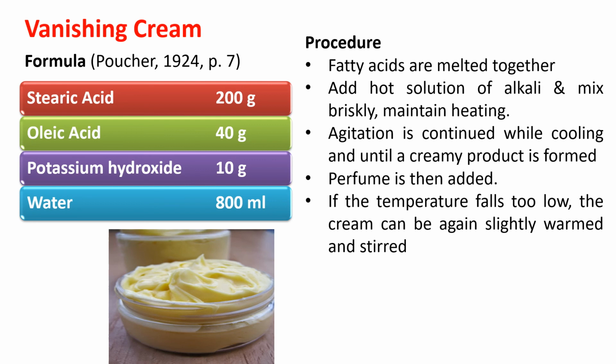The fatty acids are melted. Then a hot solution of potassium hydroxide, meaning the potassium hydroxide is dissolved in water and heated, and these two solutions are mixed briskly, maintaining the heat. Agitation is continued until the mixture cools and a creamy product is formed. At this stage, perfume can be added.